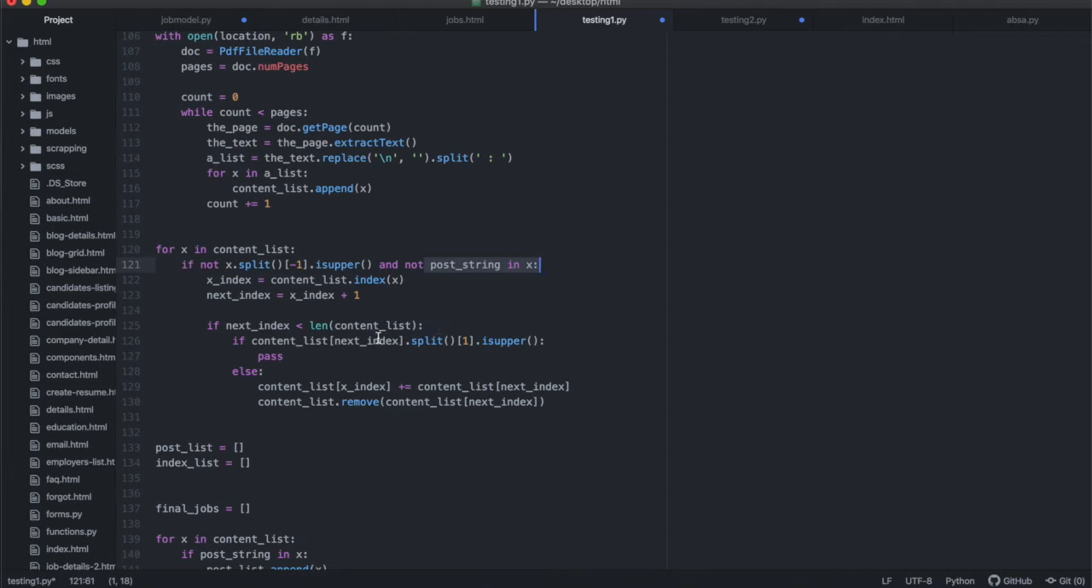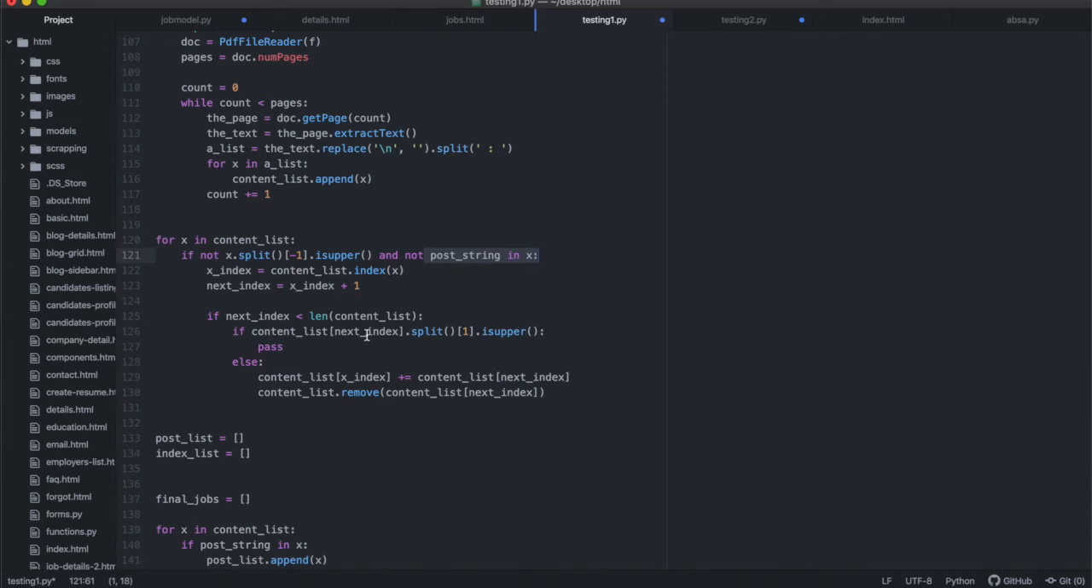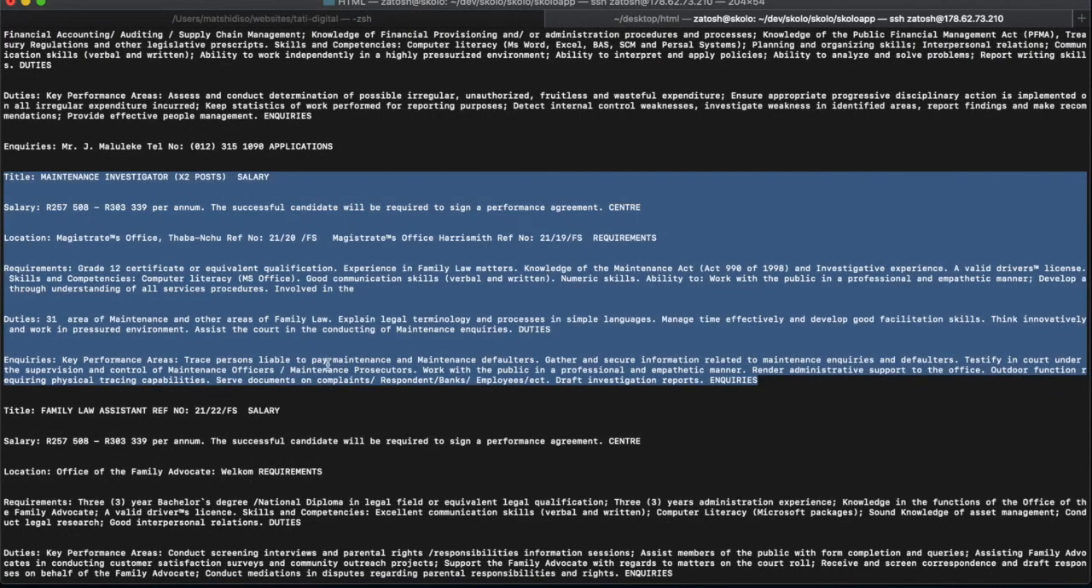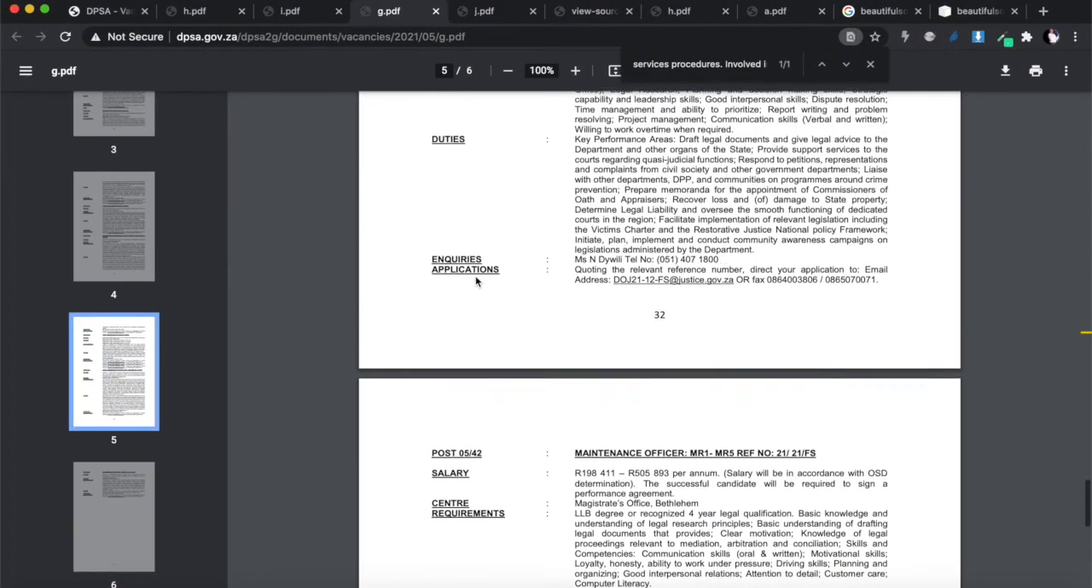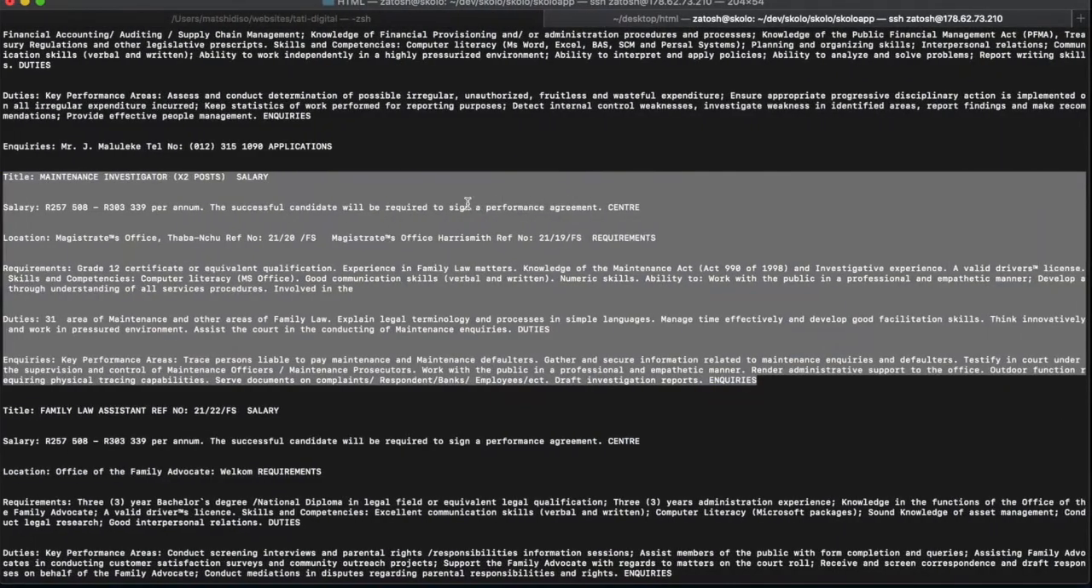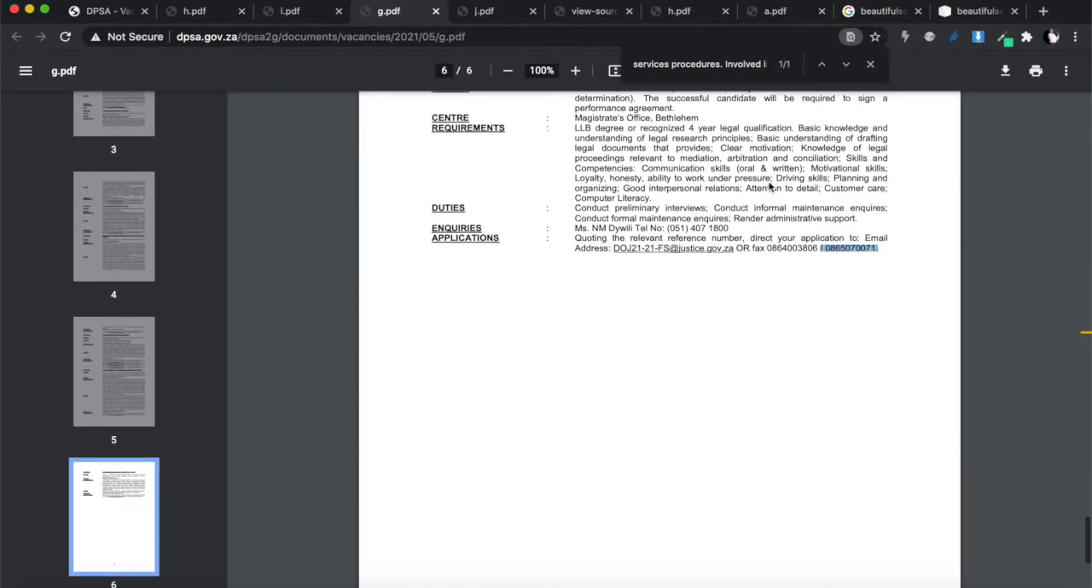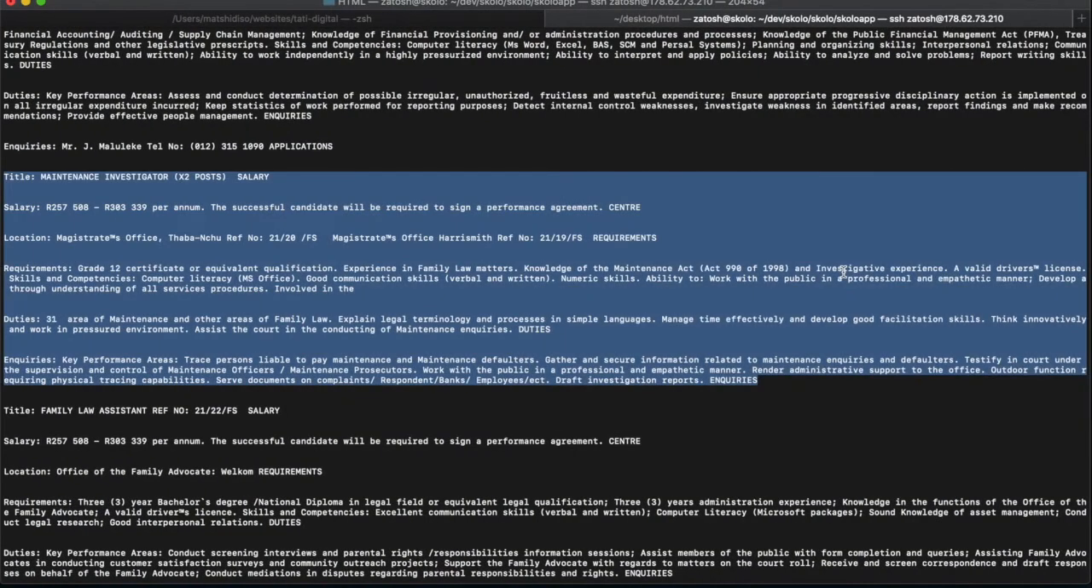So if this passes that, do nothing about it. But if it doesn't pass it, we're actually going to combine this index and the next index into one string. So what we're doing here is that we're saying, if this doesn't end with an uppercase, and it doesn't include this post 05 in there, and it's also not the last thing in the list, all right? If that's the case, we actually want to take the index plus 1 and combine it with the index and make it one string, all right?